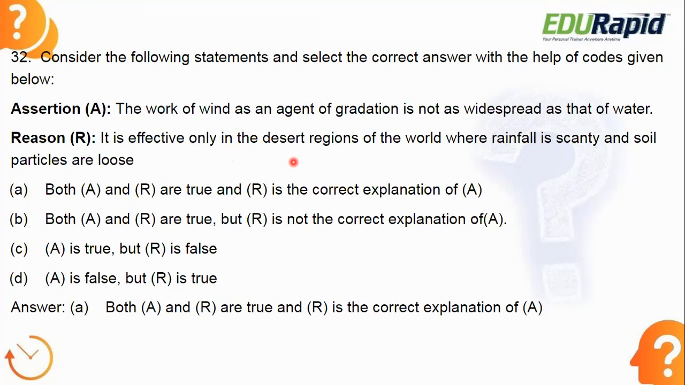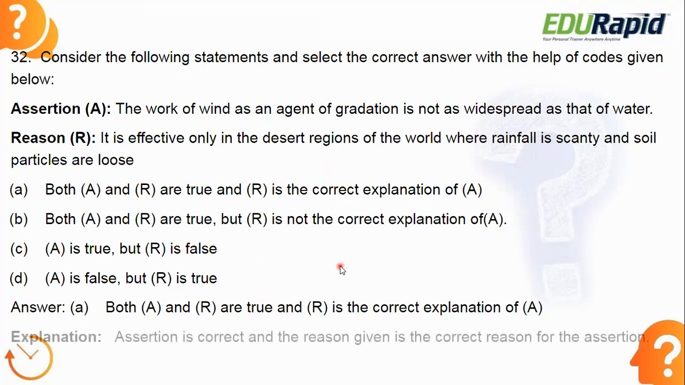Why? Because it has very little rainfall and soil particles are loose. That will be a helpful factor for the gradation of the wind. But when it comes to water, it is different. It has a widespread area of gradation. So that's why both assertion and reason are individually true, and reason is the correct explanation of the assertion. Option A is correct.